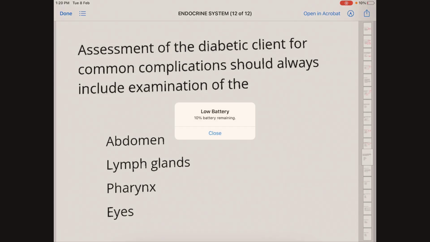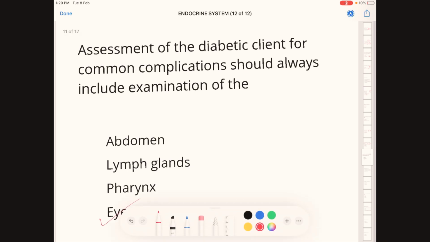Next question, assessment of the diabetic client for common complications should always include examination of: option A, abdomen; option B, lymph glands; option C, pharynx; option D, eyes. Correct answer here is eyes. Why?